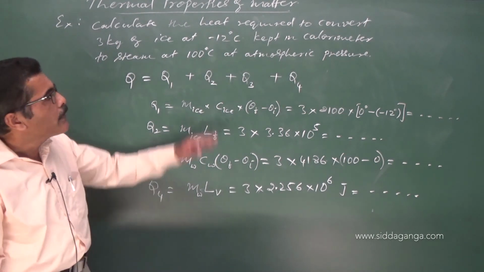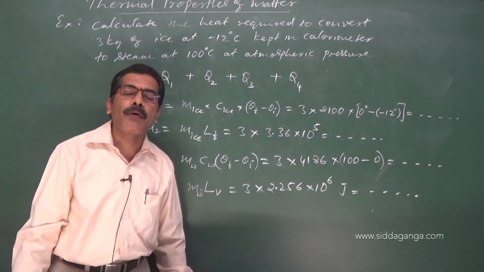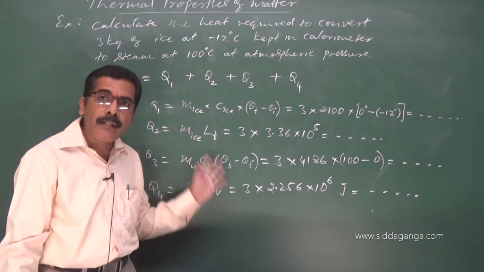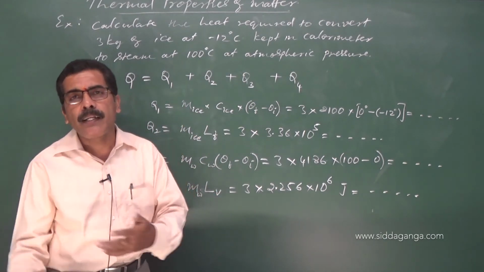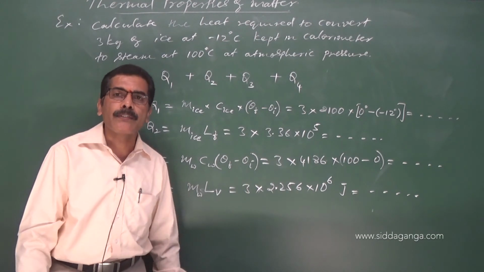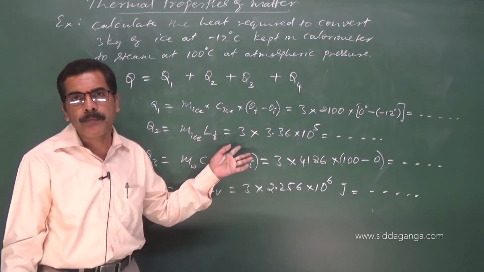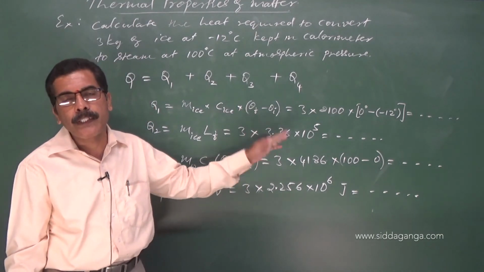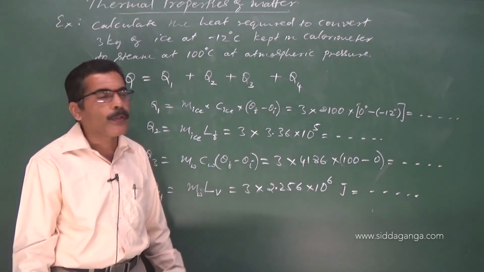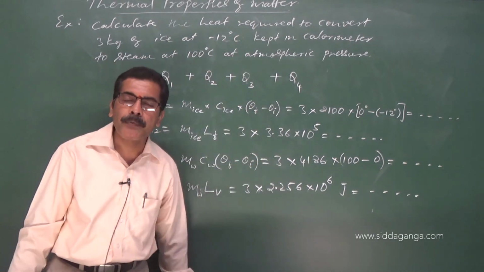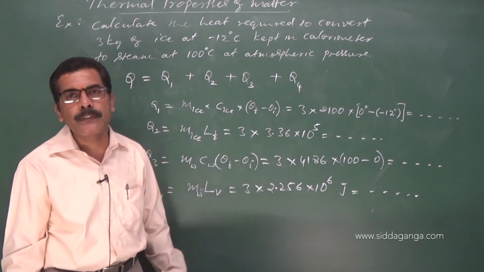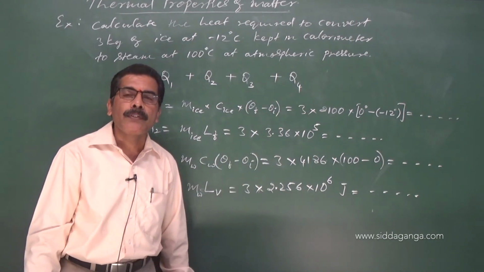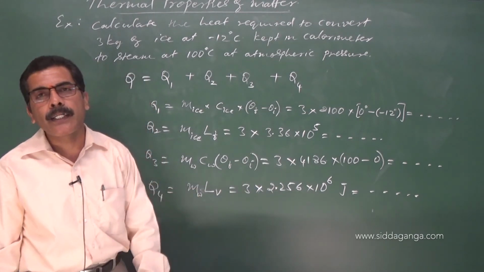Have you understood? In this way we can make use of the principle of calorimetry in calculating the total heat required, or if latent heat of fusion or evaporation is to be calculated, we can use the same technique. There used to be problems related to latent heat and calorimetry. Therefore, please solve this category of problems, which are even given in your textbooks. It is a worked example, so please look into that and solve it. Okay, with this, let me stop at this stage and continue in the next class.